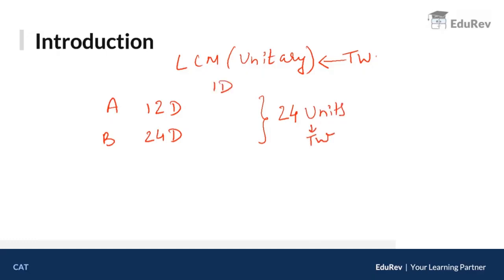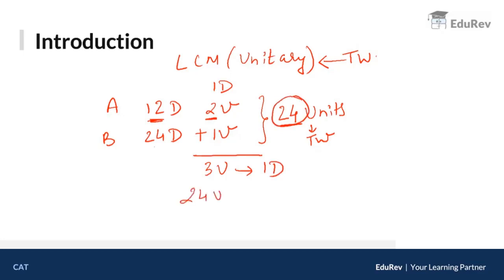Now let's talk about one day. A takes 12 days to do 24 units. ठीक है? 12 days to do 24 units. तो one day में कितना करेगा? अगर 12 days में 24 करता है तो can I say one day में he will do 2 units. Correct? See, the product of this and this should give you 24. Similarly, B takes 24 days to do 24 units because your total work is 24. तो one day में कितना करेगा? One day में B will do 1 unit. ठीक है? So together these guys do 3 units in one day. Correct? They have to do 24 units because that is our total work.